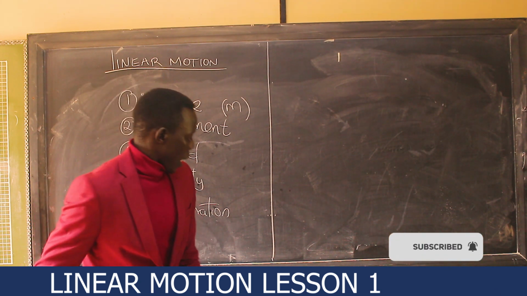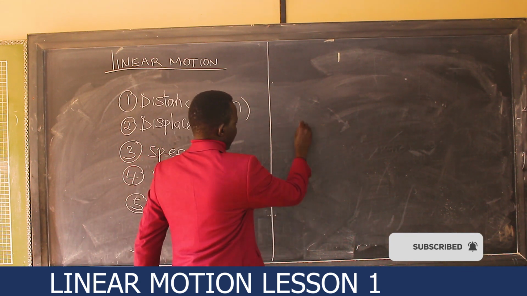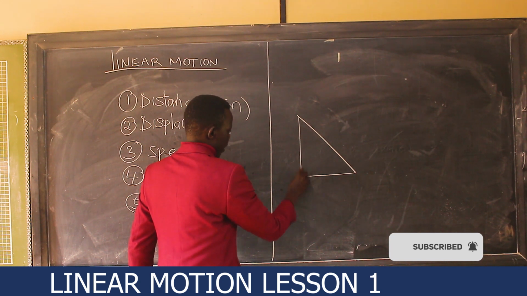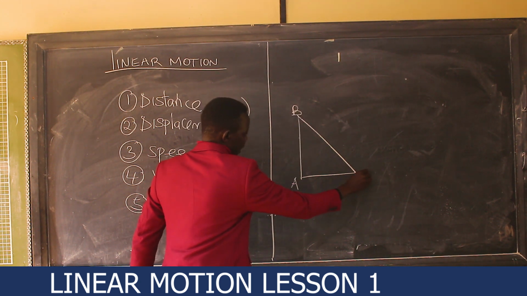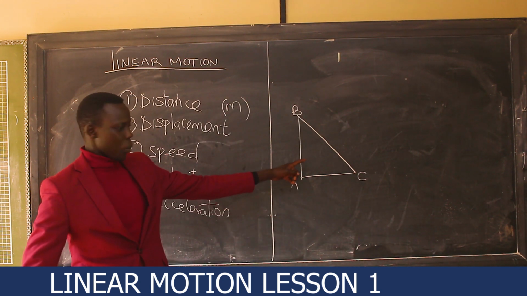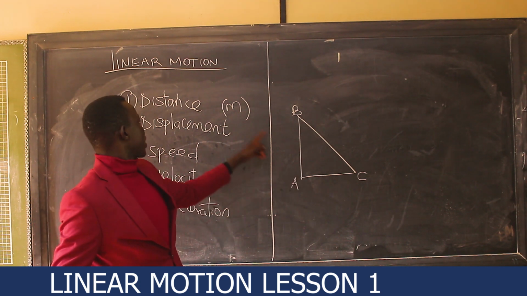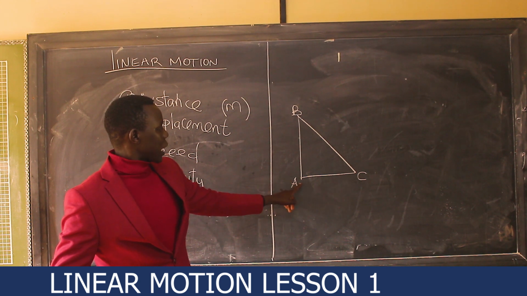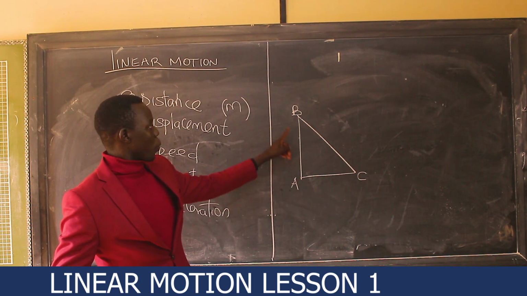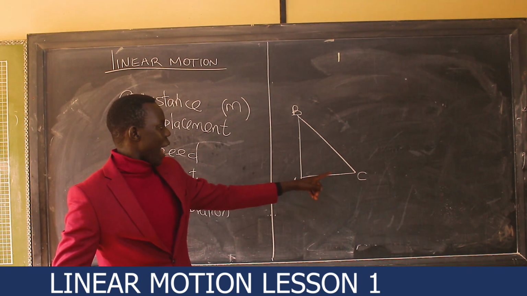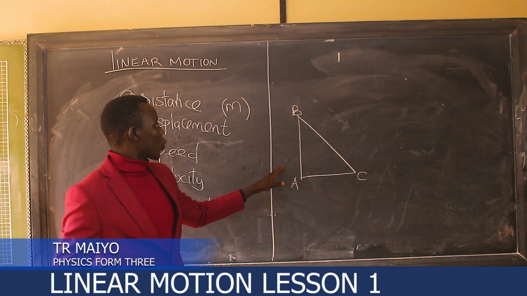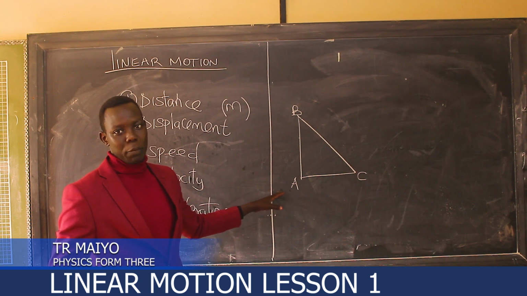For example, let me use this triangle. This is point A, this is point B, that is C. I can use this triangle to give you the difference between distance and displacement. When a particle starts from point A to B to C and then back to A, the 3 points can give us what we talk about as distance and displacement.